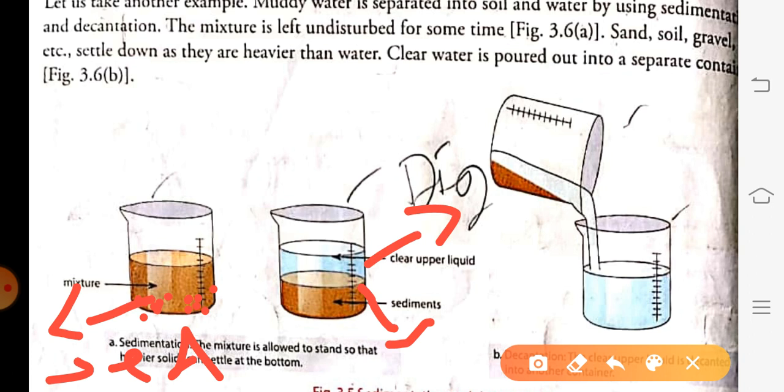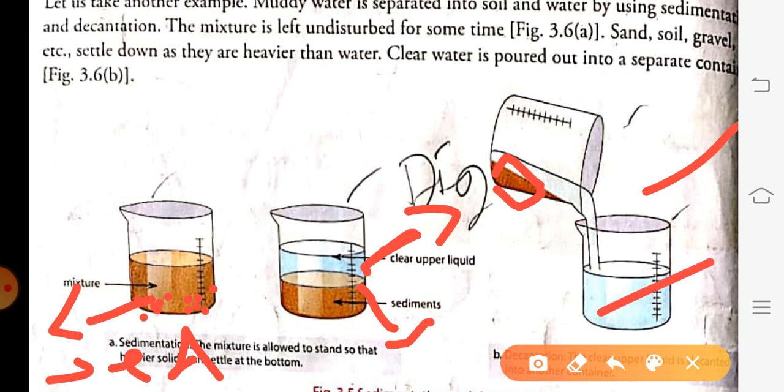This clear upper liquid we can pour into another container, and the mud remains like this in the previous container.